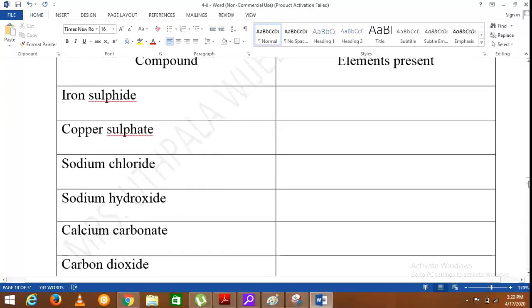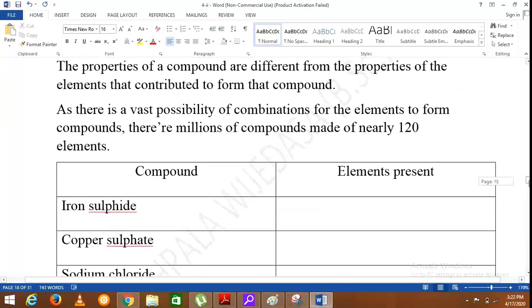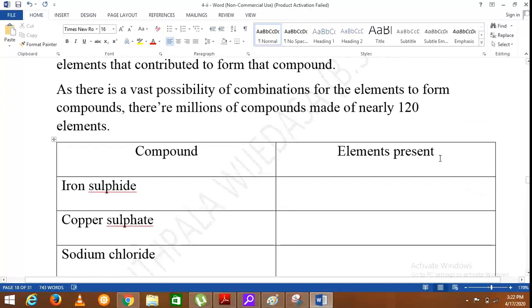So here you are asked to write about the elements present in different compounds. In most of the compounds, by looking at the name, you can write the elements present in that particular compound. At this level, you need to know the composition of a few compounds. First one, iron sulfide.